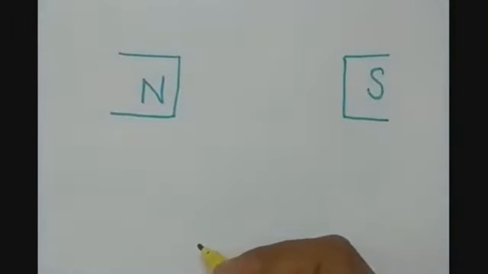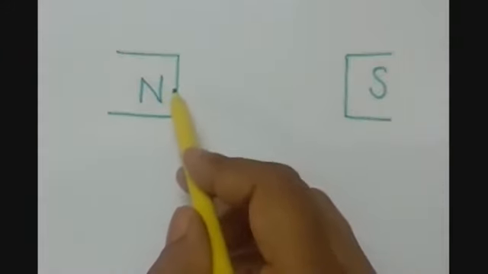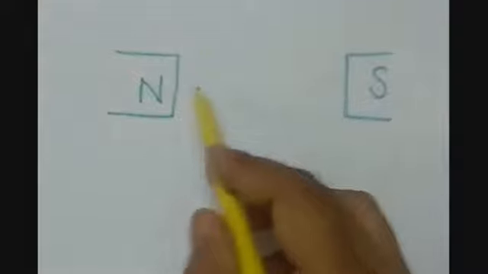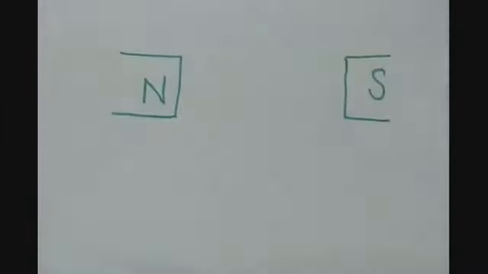Now we know that magnetic field lines will start from north and will go to the south pole. So the magnetic field lines are this side.